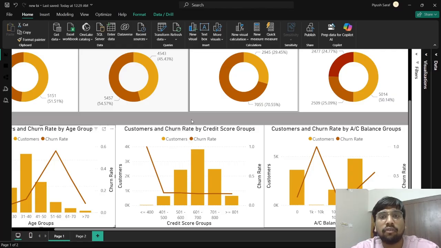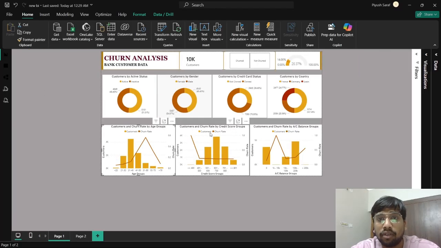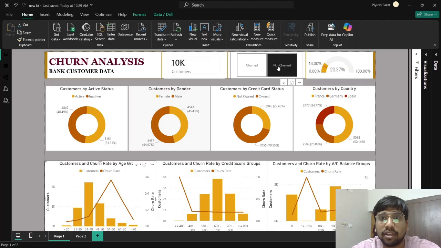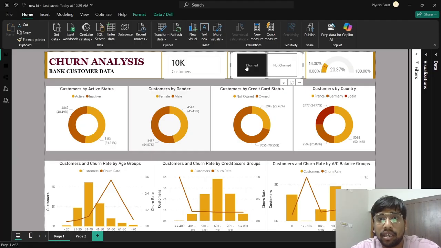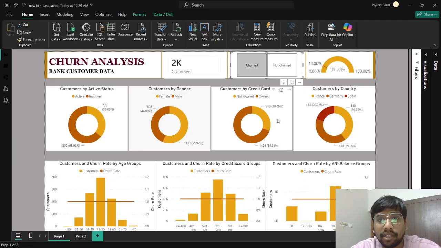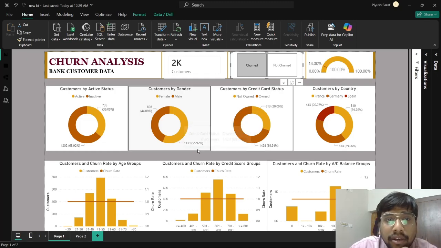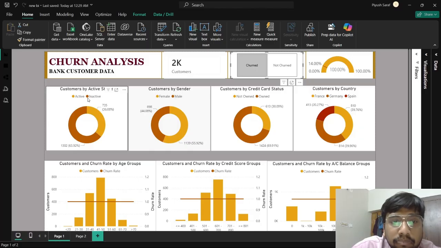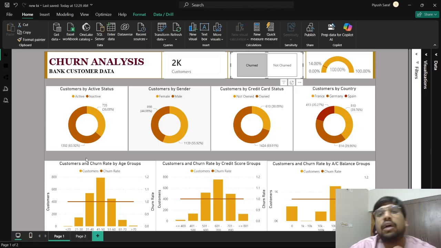So I guess with this, and one more thing, I have also added a slicer here for churned and not churned. And if we select this, then we can see the differences here. If you see this donut chart, customers by active status, the inactive customers, this brown part is the inactive one and the yellow part is the active one. The inactive customers have a higher chance of getting churned.